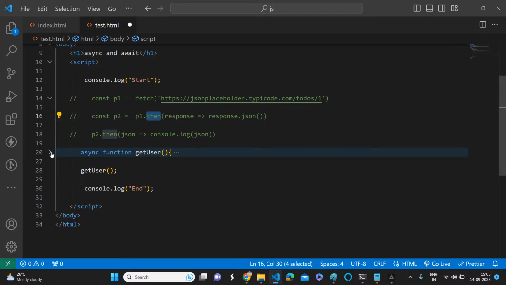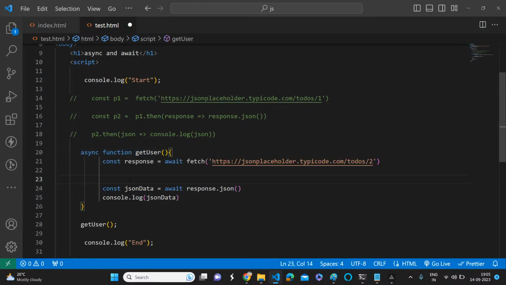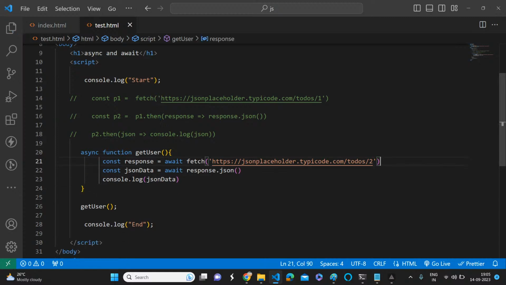So here also, same thing. What will this await do? It is not going to execute the next line until this promise is resolved. Once you got data, once this promise is resolved, only then we invoke the next asynchronous call. So await is just holding, and once it is resolved, only then does it execute the next statement.